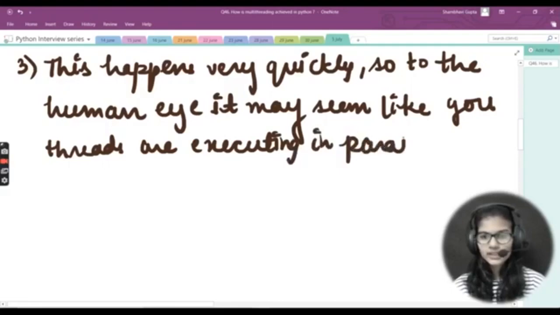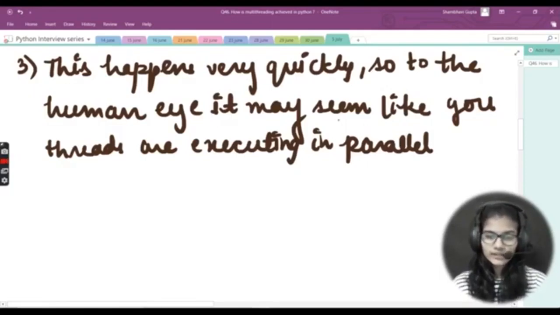This happens very quickly, so it is not possible for human eyes to see it, and we see it as if all the threads which are made are executing in parallel, but they are not really executing in parallel. Right, these are the three things which we can write down.